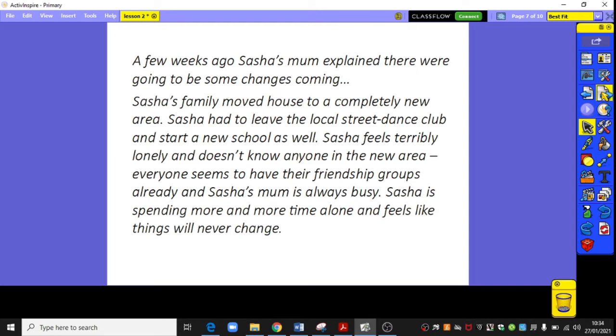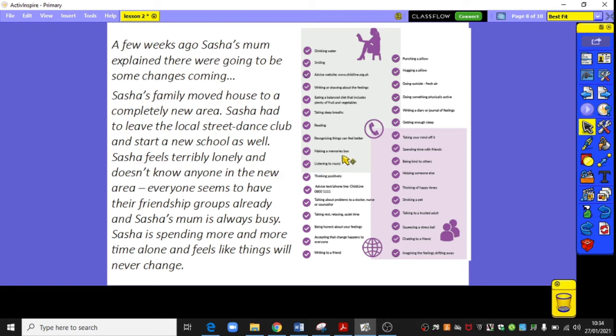So looking at this scenario, and I've got the scenario back up here, I've got the strategies right next door to it, although it's quite hard for you to perhaps see all of them, with the resource sheet you have, you might be able to see that a bit clearer. I just want you to pause the video and think about what things you might suggest that will help Sasha manage her current situation.